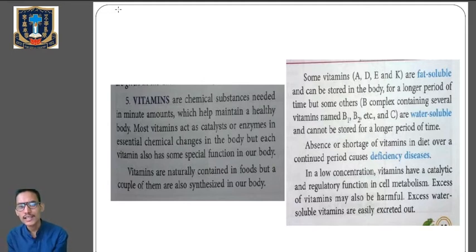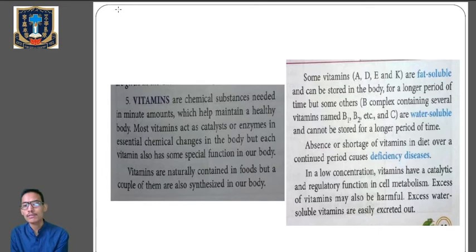Vitamins A, D, E, and K are called the fat soluble vitamins, and vitamin B complex, that is B1, B2, and C, are called the water soluble vitamins. So we have two categories of vitamins, fat soluble and water soluble. Fat soluble vitamins can be stored in the body for a longer period of time, but water soluble vitamins cannot be stored for a longer period of time.